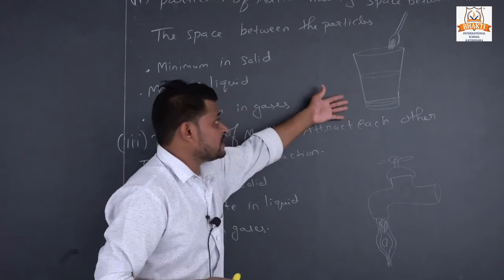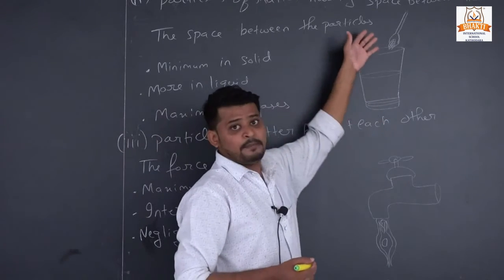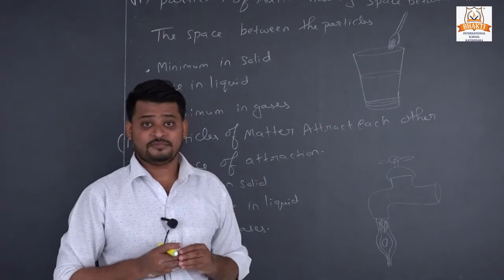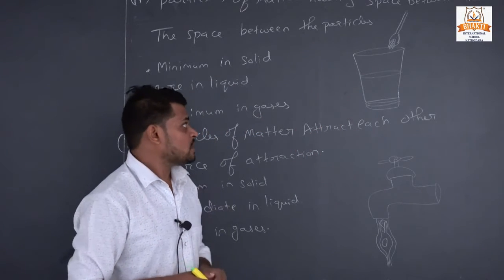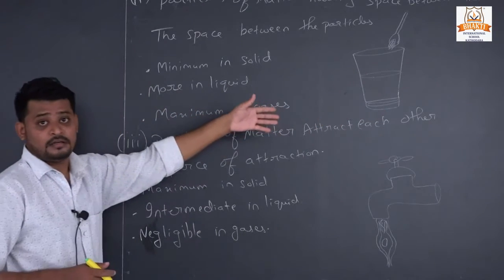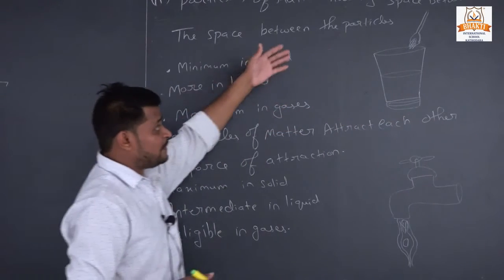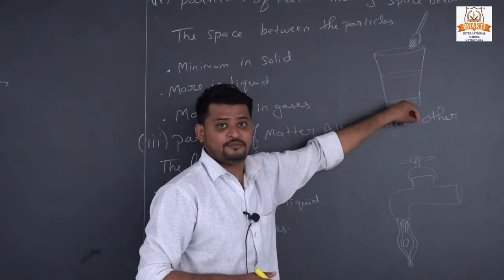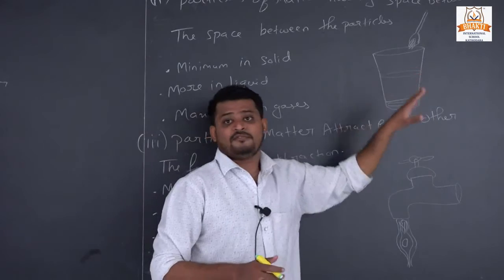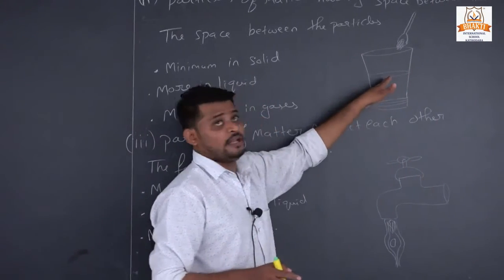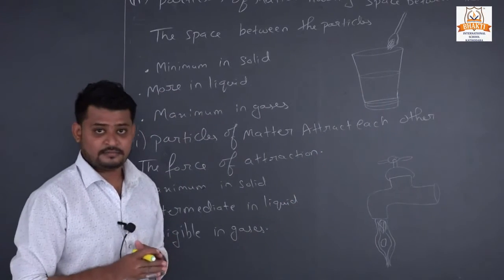But in this case, when we mix sugar, the water level does not rise. Why? Because water is matter and has some space between its particles, and the sugar and salt mixed in water fill that space. That's why the level of water does not rise.